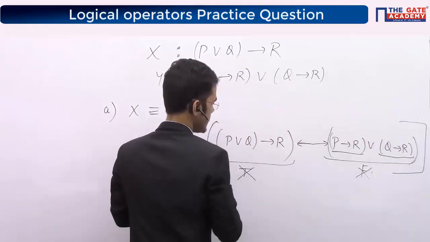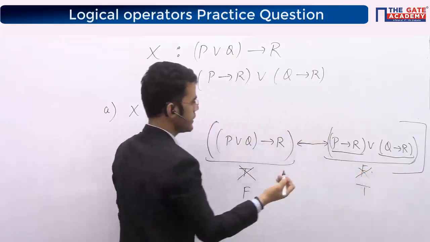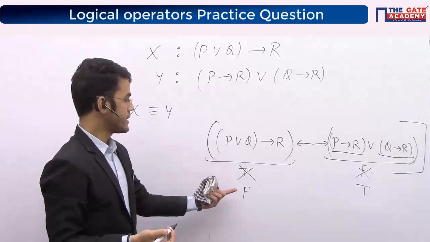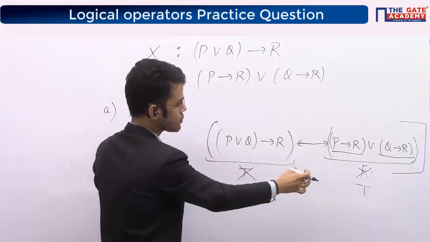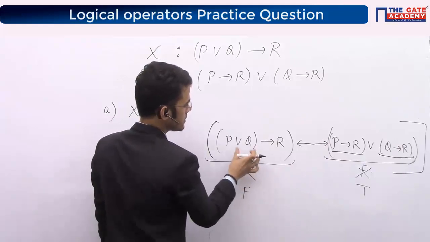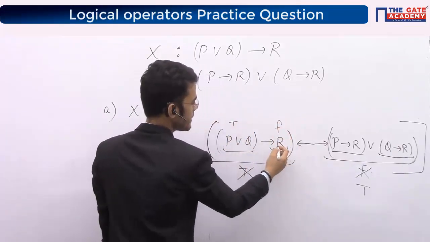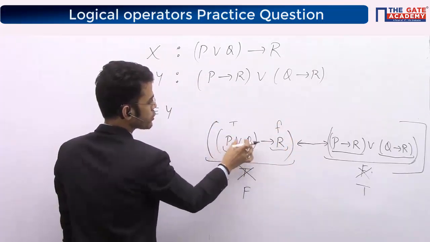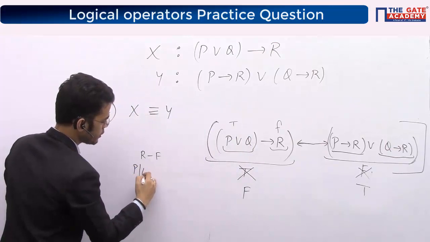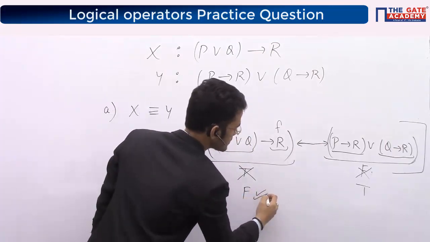The other case was to try to make this false and this true, right? We'll go in the opposite direction now. Reverse alternative direction: try to make this false and that side true. When will this become false? This should be true and this should be false. So from here R should be false. And how will this become true? P or Q, anyone you can put as true, right? With that I will get this side as false.